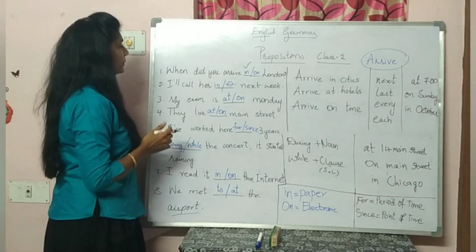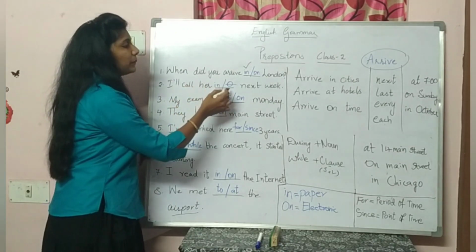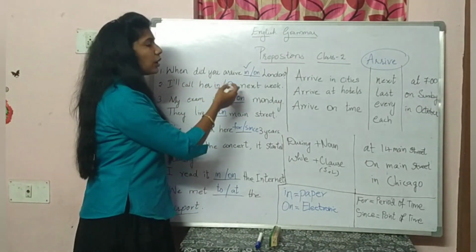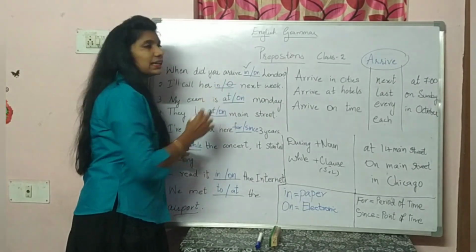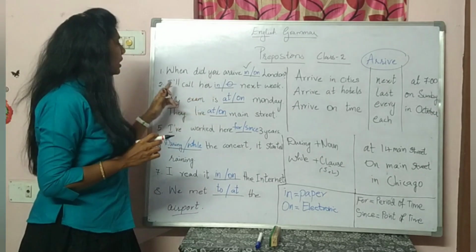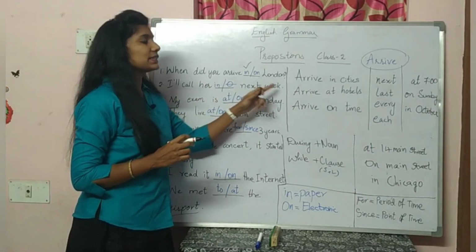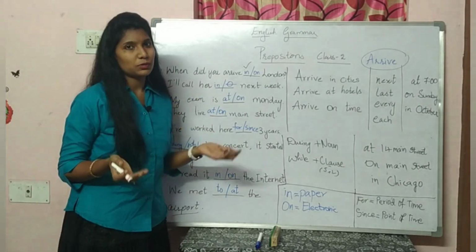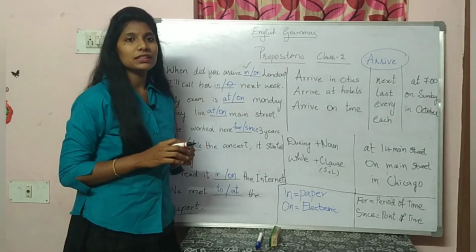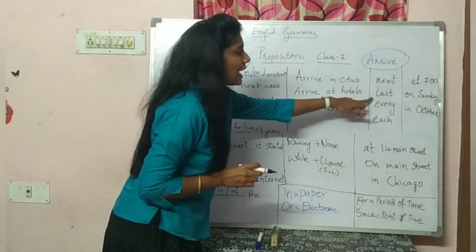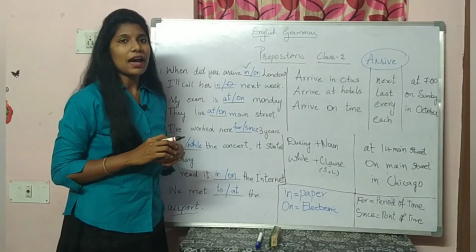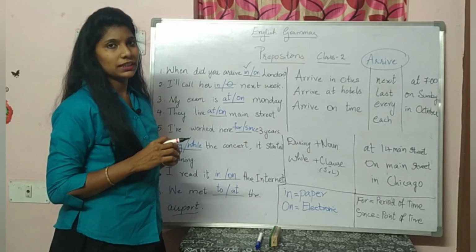The next example: I will call her blank next week. Here, the choice is in or no preposition. This indicates no preposition. What preposition do I have to use here? I will call her next week. I have to use no preposition here, because for a sentence followed by words like next, last, every, each, I have to use no preposition.